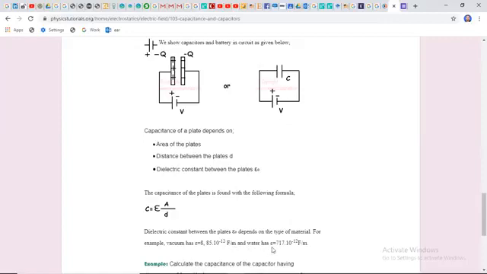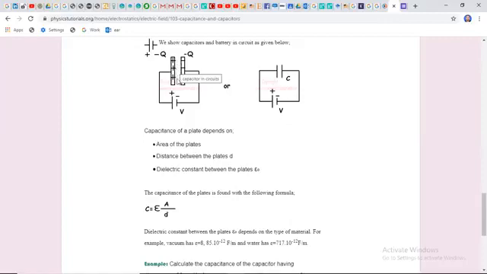Water has its own permittivity. I'm not talking about the permittivity of free space, I'm talking about a simple permittivity. Epsilon naught is the permittivity of free space, and epsilon is the permittivity of the relative medium. That is, water has 717.17 × 10⁻¹² farad per meter. So if the value of epsilon is increased, the capacitance will increase. Epsilon depends on the relative medium, which kind of medium you are using between the plates.